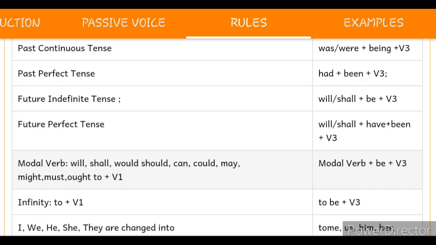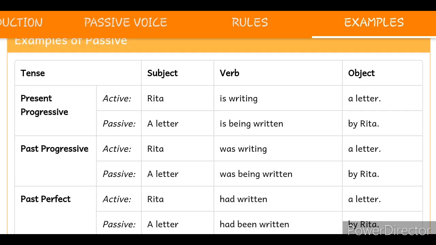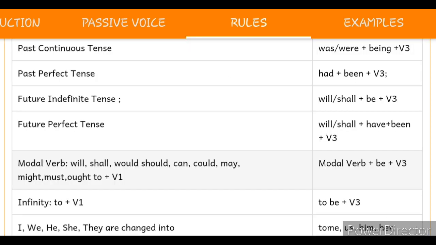Look at the rule I am telling you again. Subject plus was or were plus being plus verb third form. A letter was being written by Rita, which was there in the active. What was there in the active voice? Rita was writing a letter. It is also in the past progressive form, and we are going to convert it into passive voice. A letter was being written by Rita. A letter, which is an object there in the active voice, will become the subject. Again we are repeating here, and then we are moving to the next, that is known as past perfect.